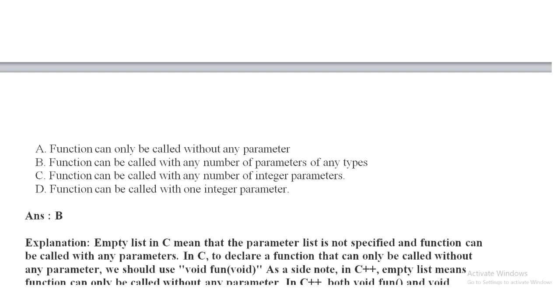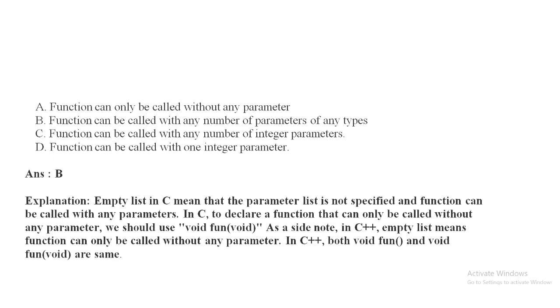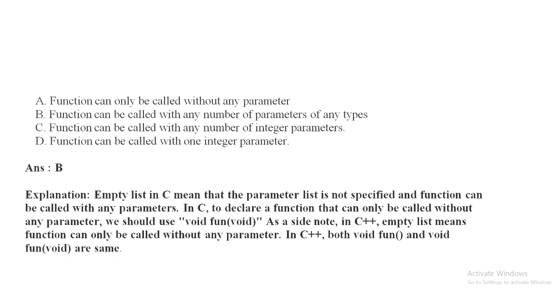So it is clear that option B is the answer, because the function can be called with any number of parameters and any types. An empty list in C means that the parameter list is not specified and the function can be called with any parameters. In C, to declare a function that can only be called without any parameter, we should use void fun(void). As a side note, in C++, an empty list means the function can only be called without any parameter. In C++, both void fun() and void fun(void) are the same.